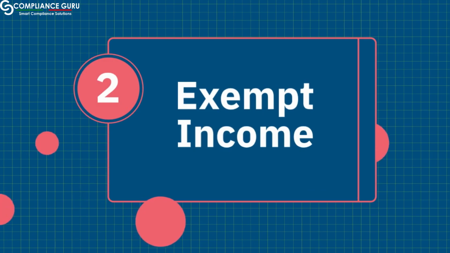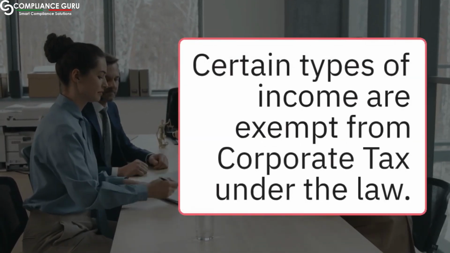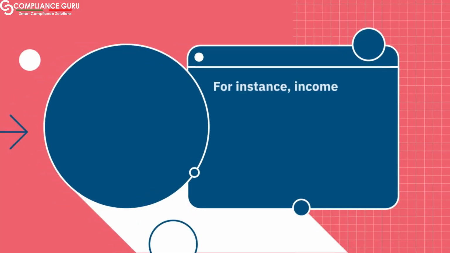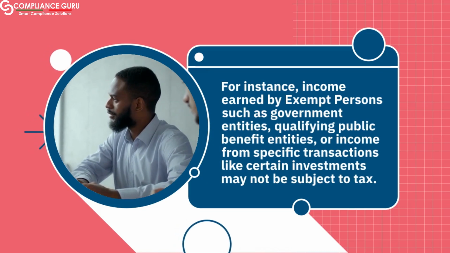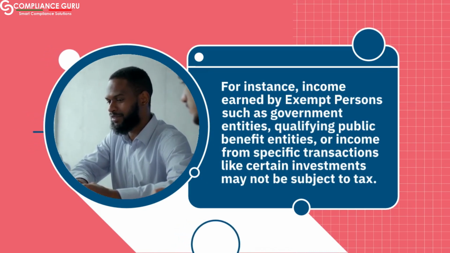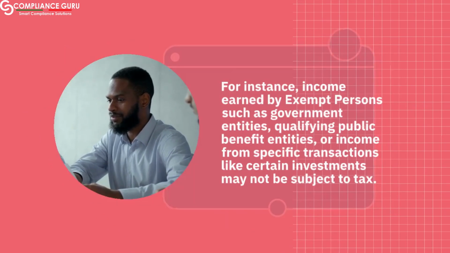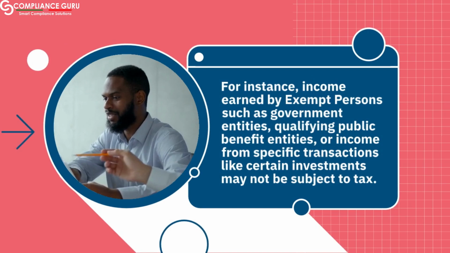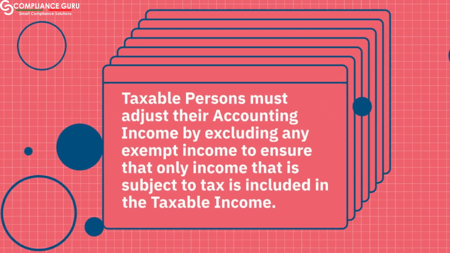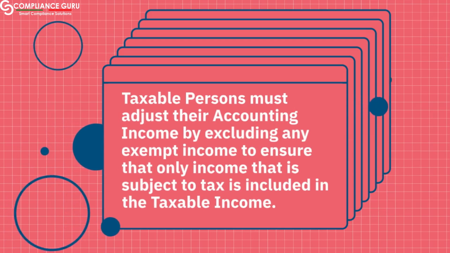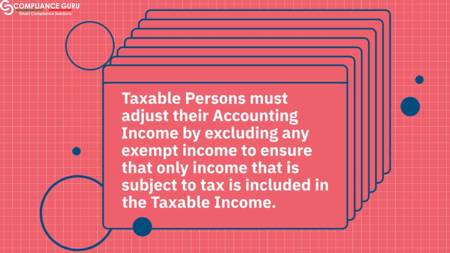2. Exempt income. Certain types of income are exempt from corporate tax under the law. For instance, income earned by exempt persons such as government entities, qualifying public benefit entities, or income from specific transactions like certain investments may not be subject to tax. Taxable persons must adjust their accounting income by excluding any exempt income to ensure that only income that is subject to tax is included in the taxable income.